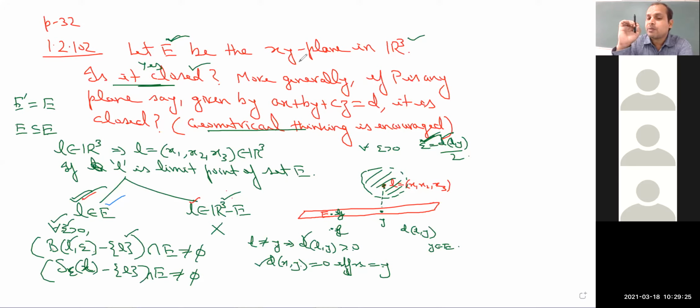In case of an interior point, we need to check every member from the set. But in case of a limit point, if you go through the definition of limit point, L belongs to X, not L belonging to a subset of X. So L can be from the set, L can be outside the set. So you have to check both of them. Now, so the answer is yes.